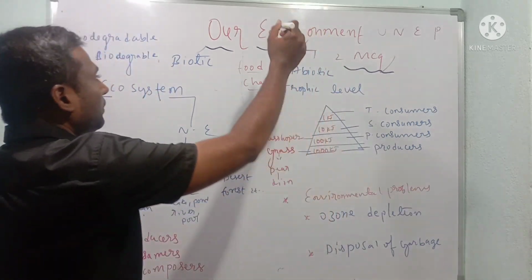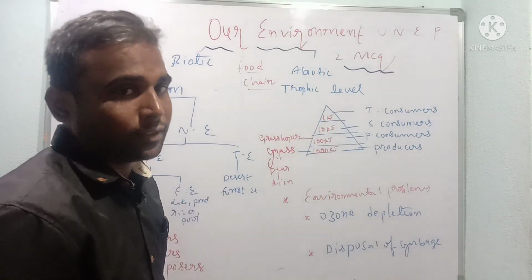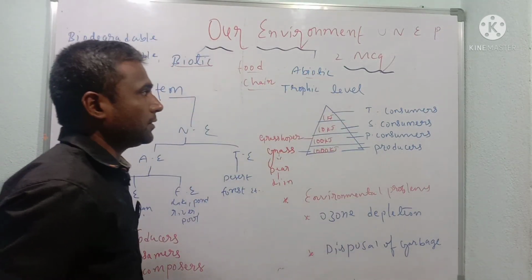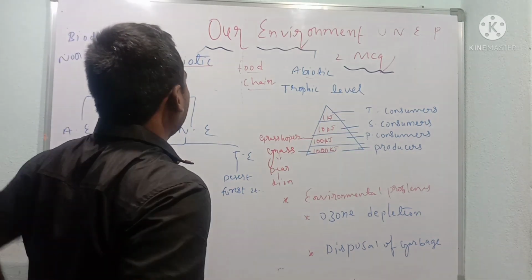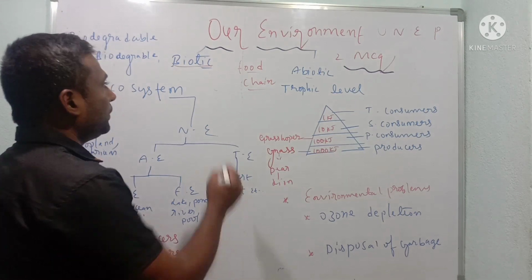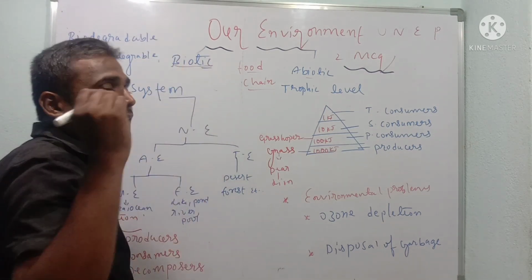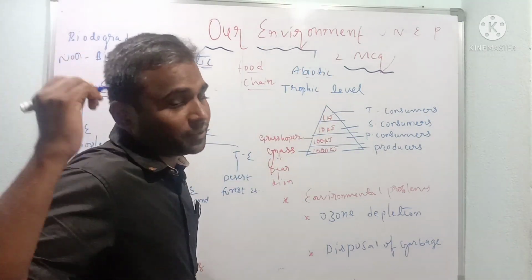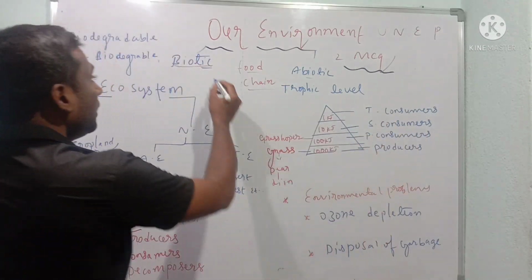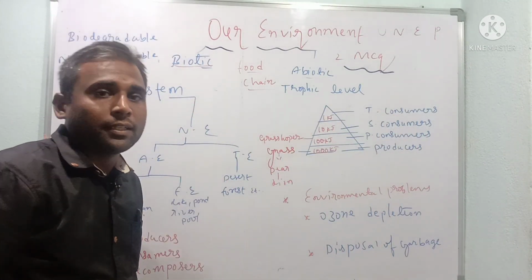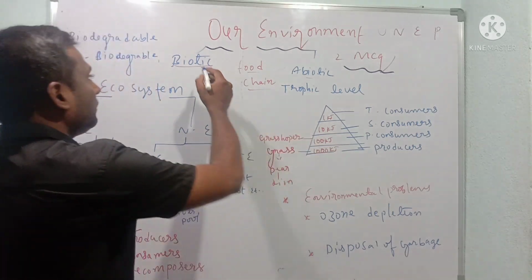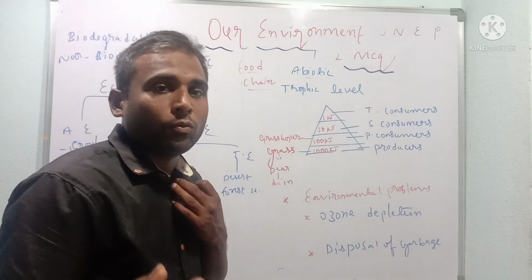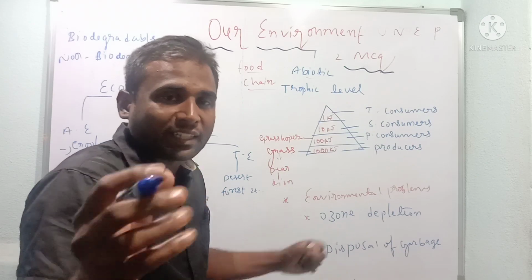In the environment we can find two kinds of components. The first one is biotic components, the second one is abiotic components. Dear students, what are biotic components? Biotic components are nothing but living organisms. Abiotic components means non-living things. That is the major difference. Biotic means animals, plants, birds, fungi, bacteria; all come under biotic components. Abiotic means non-living things like air, water, sky, temperature.